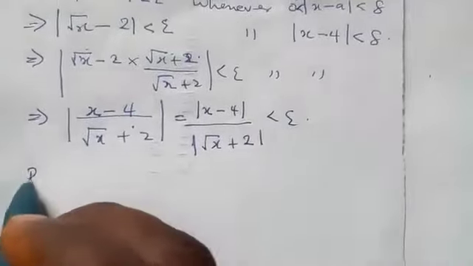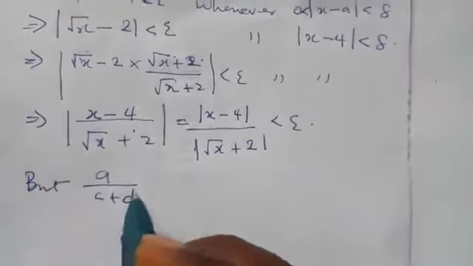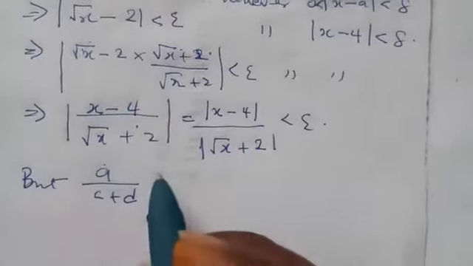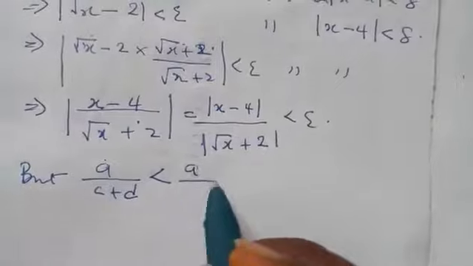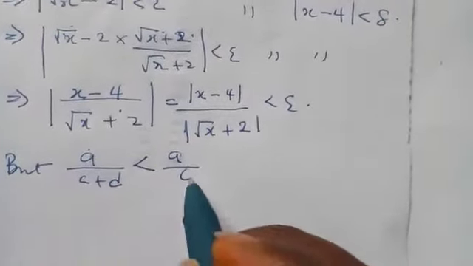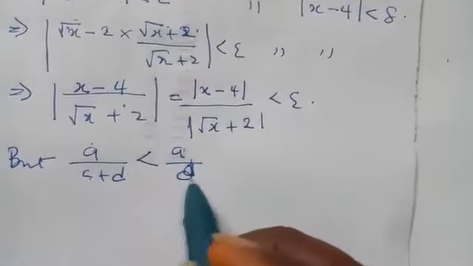But we need to take note. If you have a plus c over something, with a plus sign between them, we should know that it will always be less than a over, if you remove any of these, let's say c. If it is c that I remove, it will be less than this.